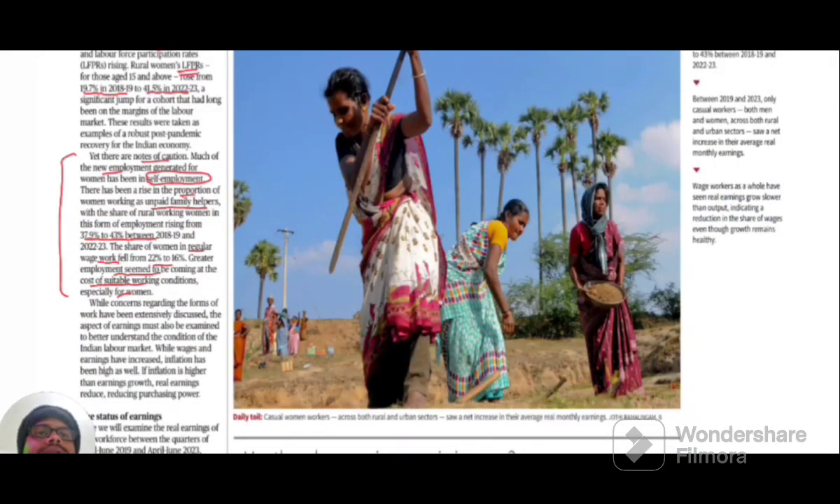However, there is a concern with respect to the employment of women. Post-pandemic, there is an increase in the self-employment of women, as well as an increase in women working as unpaid family helpers. This has risen from around 37.9% to 43% between 2018-19 and 2022-23. Among regular wage workers, women's participation has reduced from 22% to 16%. This means women are mainly employed in the informal sector, as well as in household work.